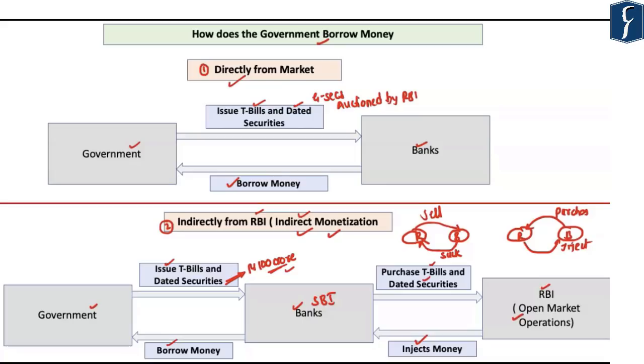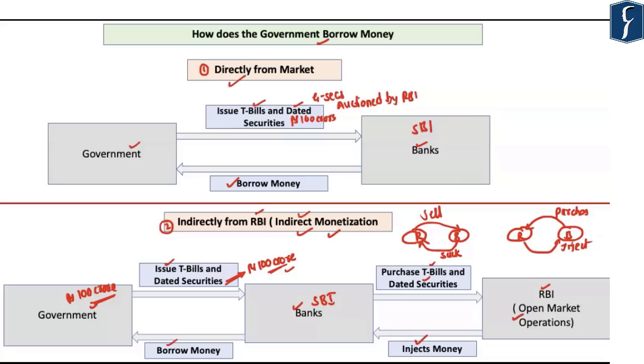Now, if you see, there is an additional inflow of money into the economy. That is, an additional 100 crores has come into the Indian economy because of the indirect monetization of the government's deficit. This can be understood by looking at the first part, when the government borrows money from, say, the State Bank of India by issuing a dated security worth 100 crores. Here, this 100 crores is basically changing hands from the SBI to the government, and there is no additional inflow of money. However, in the second case, there is an additional inflow of 100 crores because of the Reserve Bank of India carrying out the open market operations.